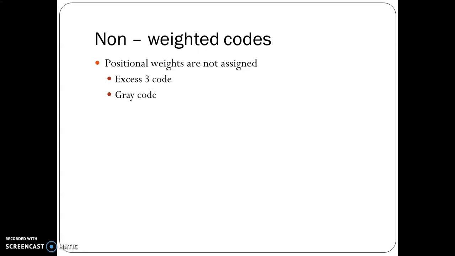Non-weighted codes. As we have seen already, non-weighted codes do not have any positional weights. Two codes belong to non-weighted codes. One is XS3 code. Next one is Gray code.